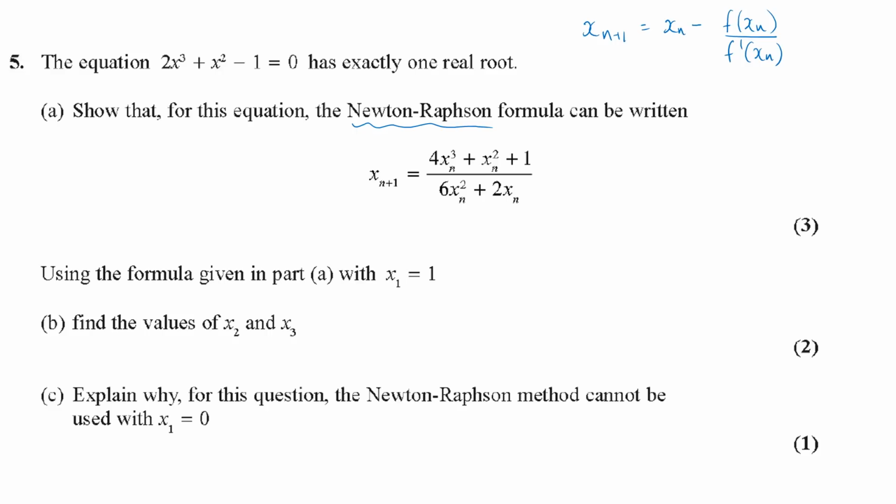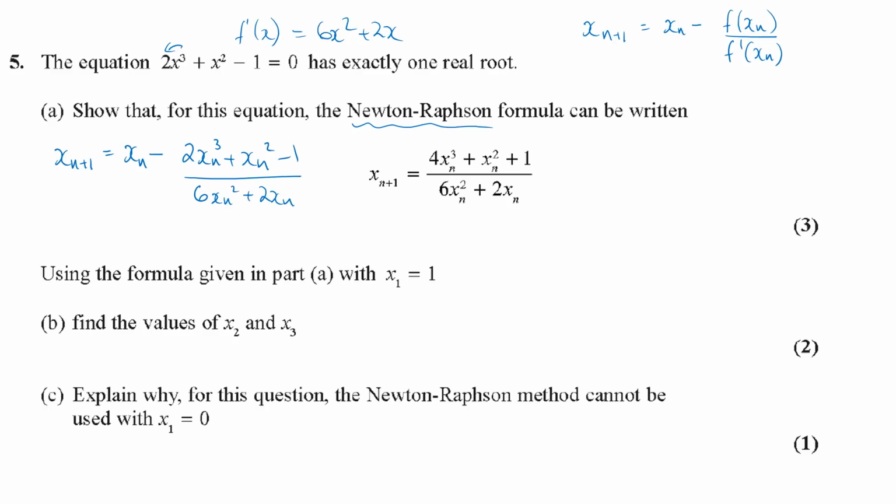So all we need to do is apply that here by putting xn into the formula. That's going to be our current root minus 2xn cubed plus xn squared minus 1, all over the differential. So f dash x is just, we power down, 6x squared plus 2x. So putting xn into that will be 6xn squared plus 2xn.